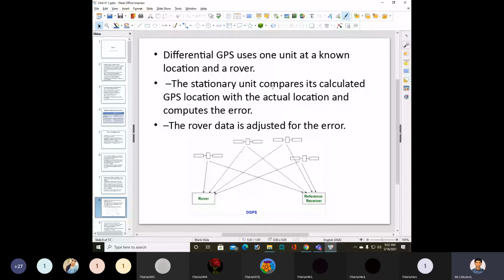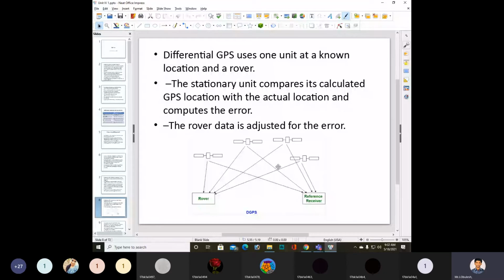The stationary unit compares its calculated GPS location with the actual location and computes the error.